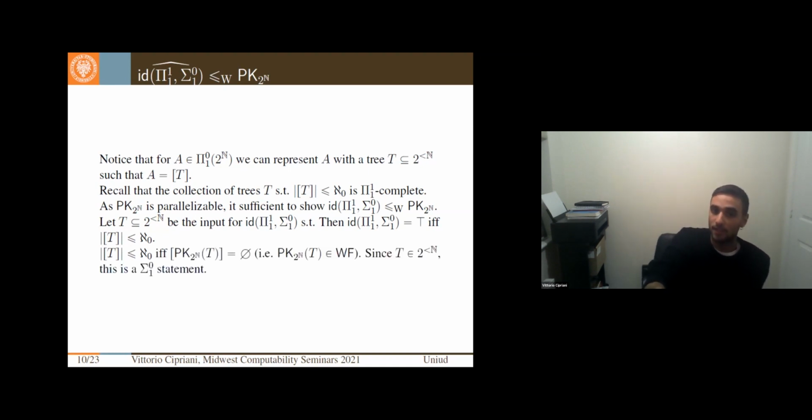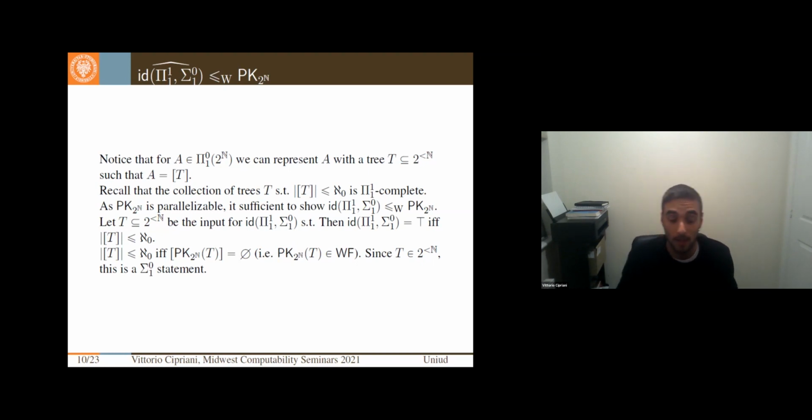But the body of T is uncountable if and only if there is no non-empty perfect subset in it, so if the perfect kernel of T is empty. Usually this would be a sigma 1 1 question, if we were in the Baire space, but we are in the Cantor space. So well-foundedness of trees is a sigma 0 1 question, and we show the first reduction. We just transform a pi 1 1 question into a sigma 0 1.